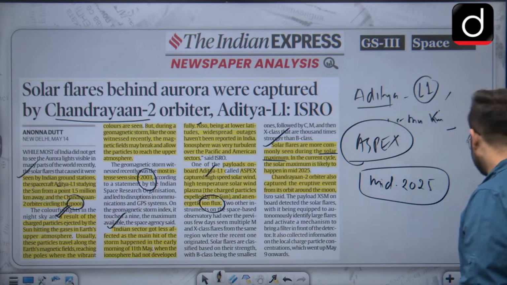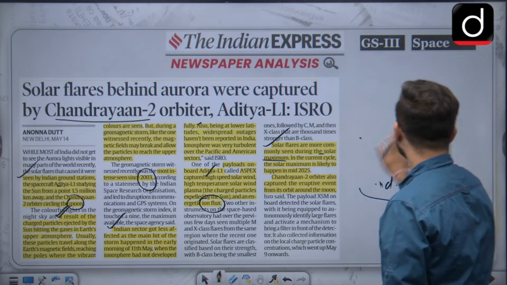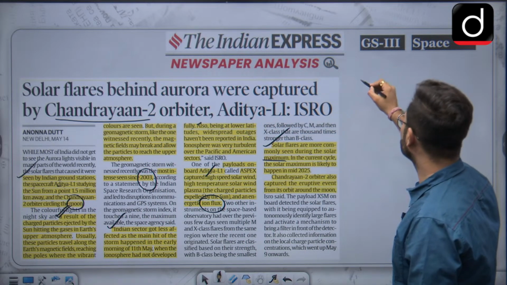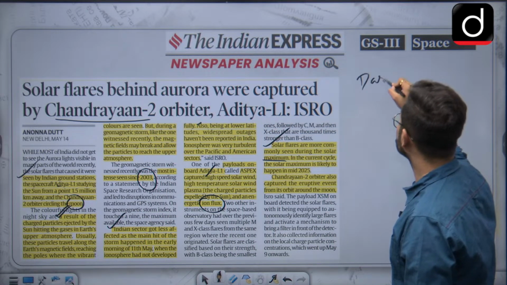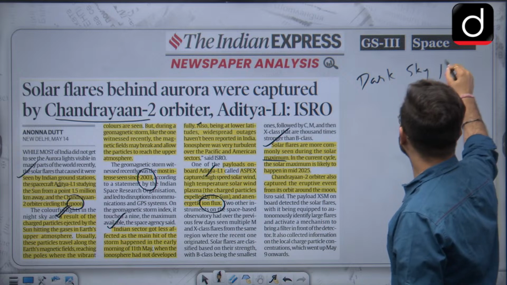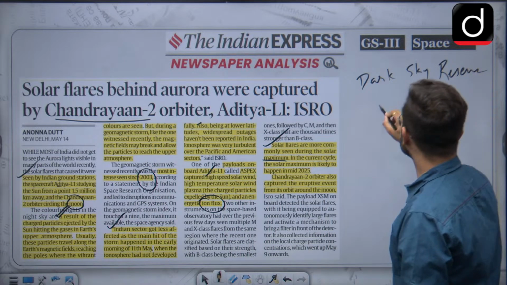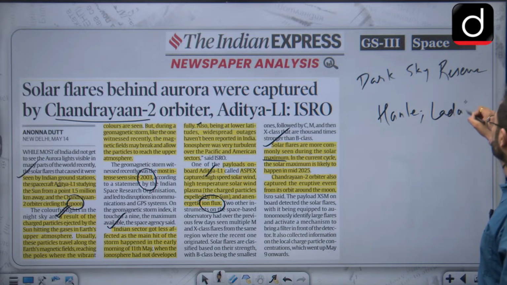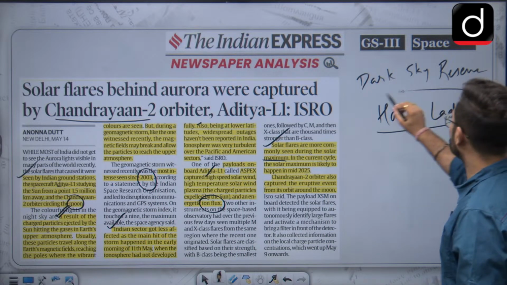Moving further, one more thing I would like to tell you is that these activities have been recorded at an observatory in the Dark Sky Reserve, Hanle, in Ladakh. Recently it has been given the designation of Dark Sky Reserve.